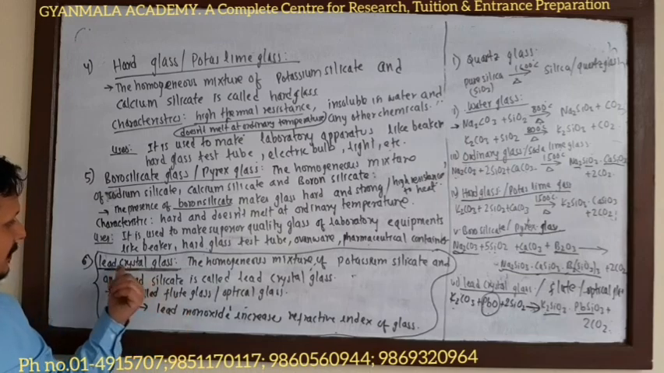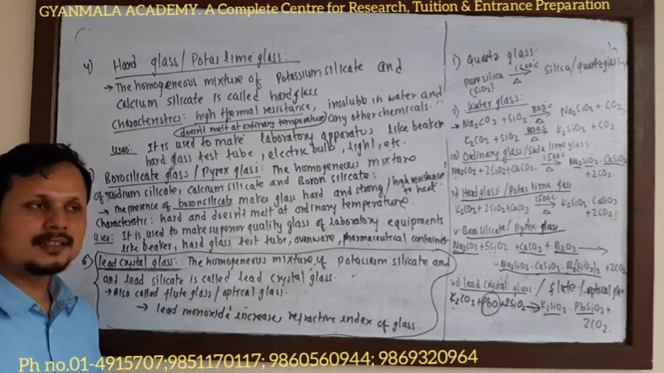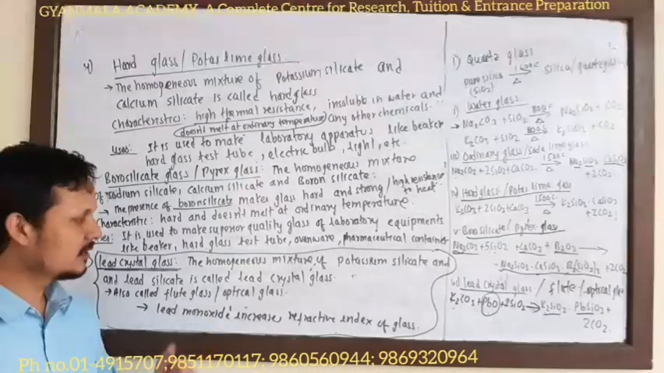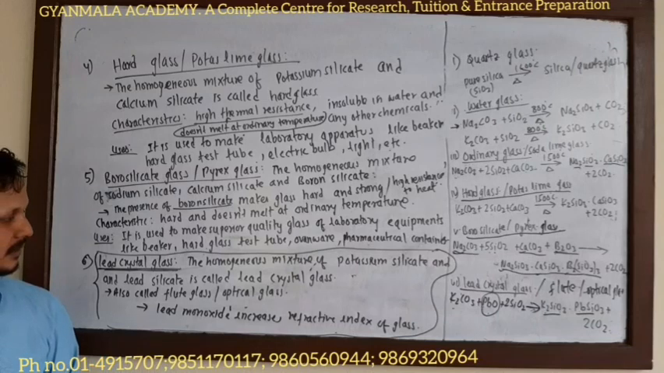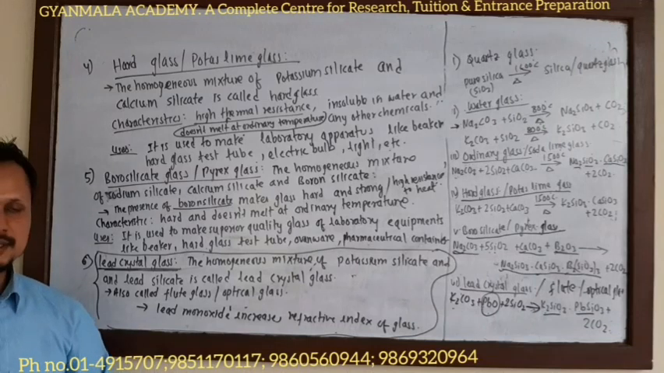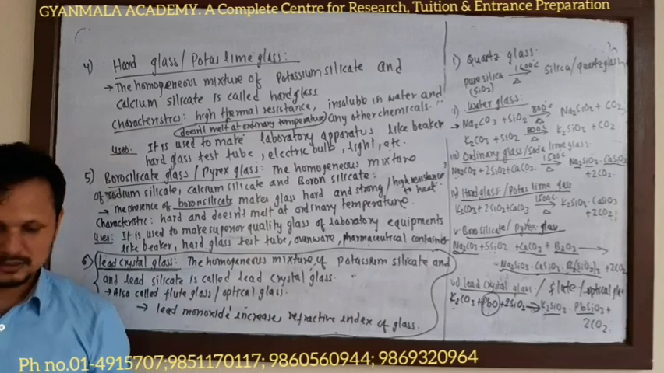So this lead crystal glass is used to make optical instruments. Generally, it is used to make lens, spectacles, prism, the tubes of the television. It is also used to make bulbs.